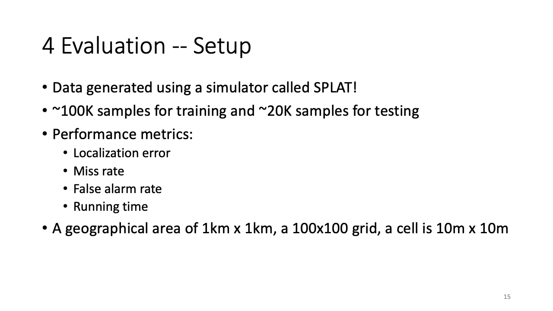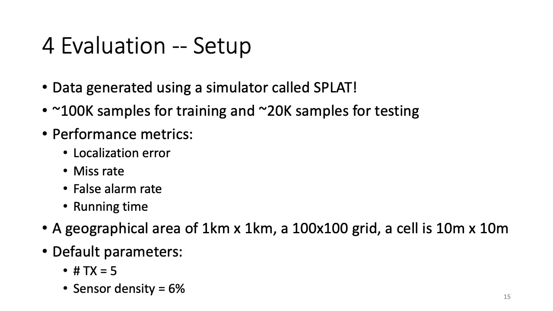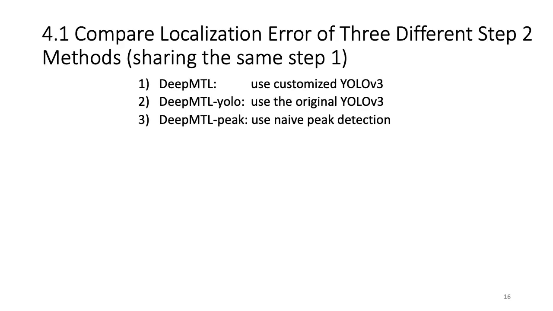We use a 100 by 100 grid, so each cell is 10 meters by 10 meters. The default parameters in our experiment are: the number of transmitters is 5, and the sensor density is 6%, which means there are 6 sensors deployed in every 100 cells. Now let's compare the localization error of 3 different step 2 methods, sharing the same step 1.